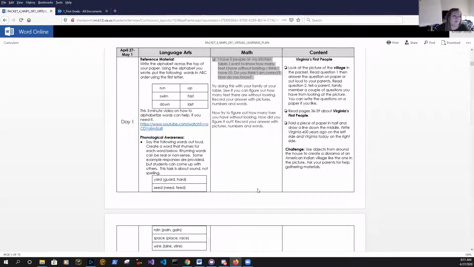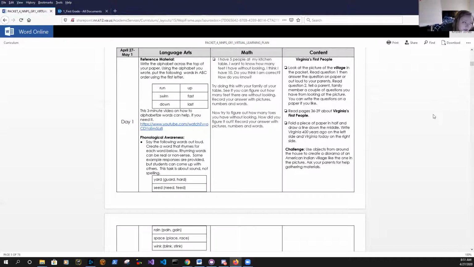Think about that to help you solve your math problem for today. So for content, and like I said, this is new information. It says Virginia's first people. Look at the picture of the village in the packet. Read question 1, then answer the question on paper or out loud to your parents.